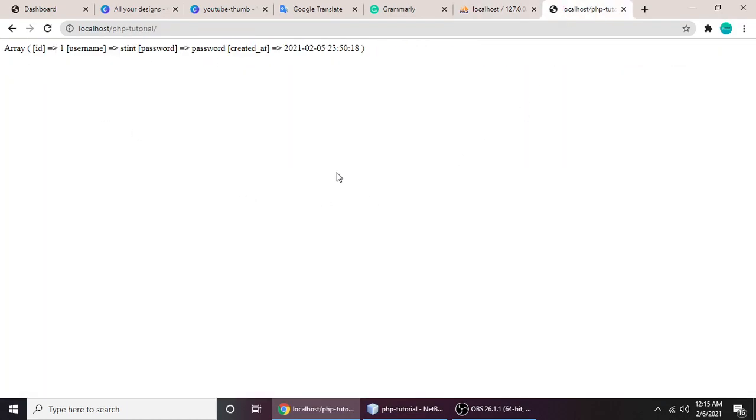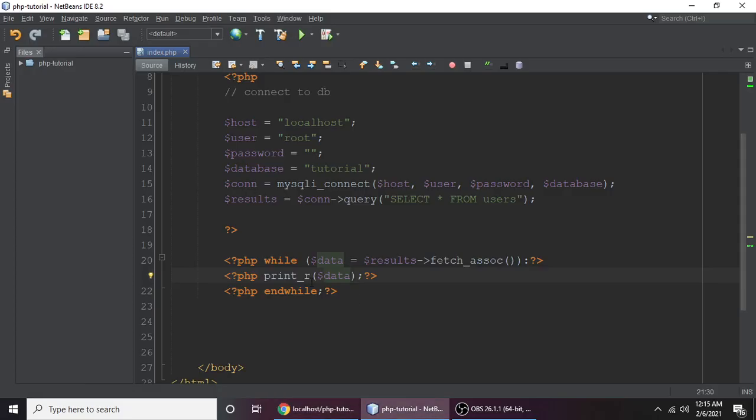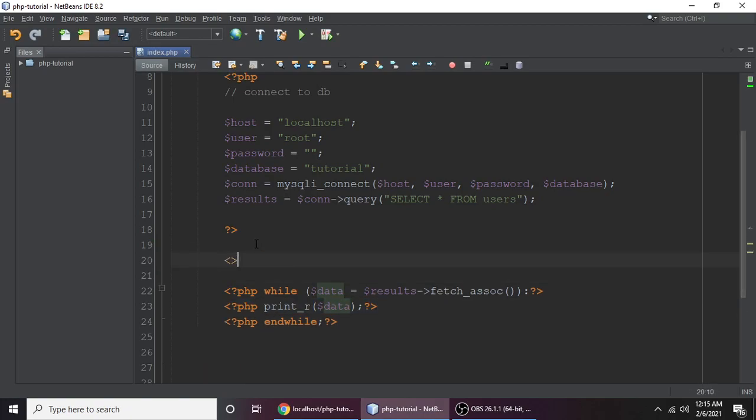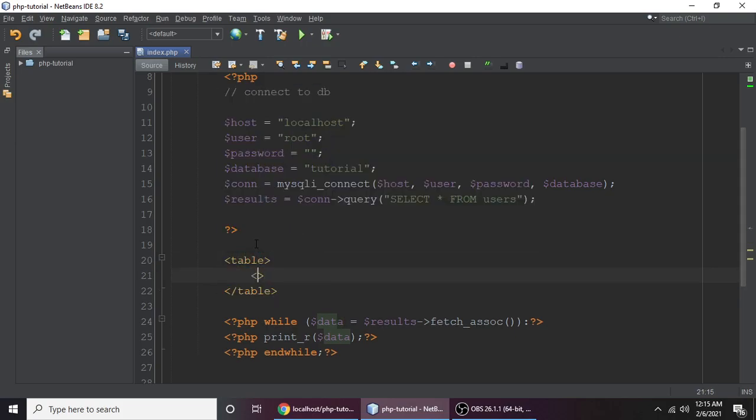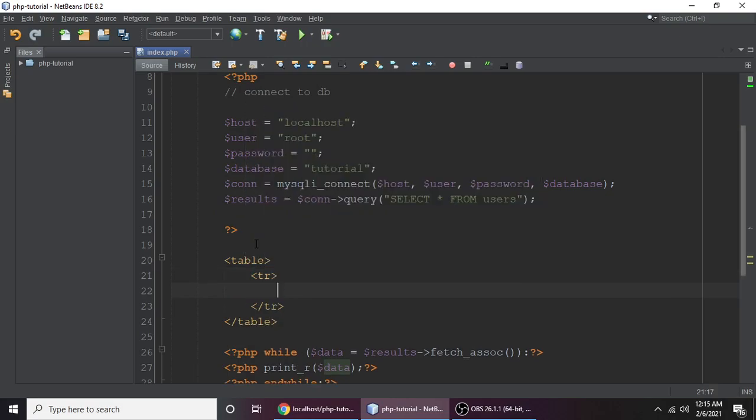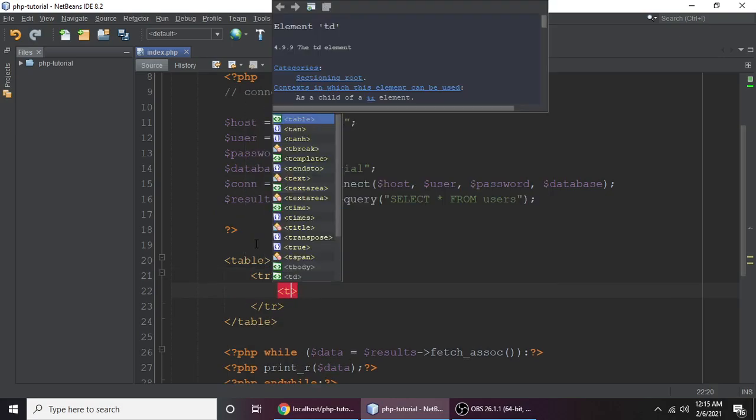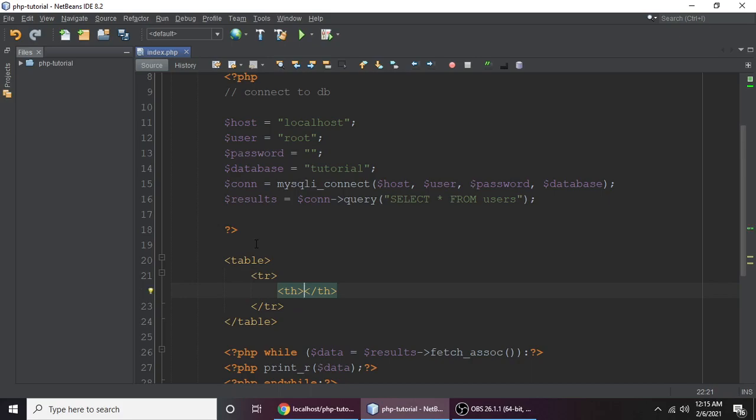So it's showing all the users, but we want this data in an HTML table. Sorry, this is a table, so we don't need to put HTML, just put table, and the table should be closed. Inside we want tr and th, and this is for id.